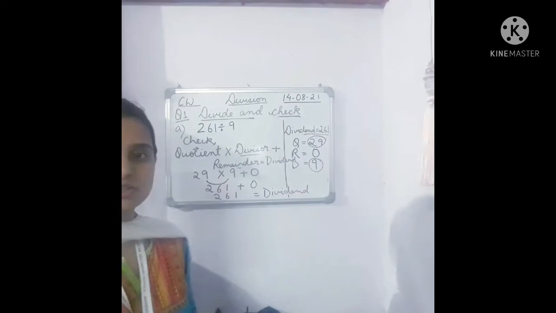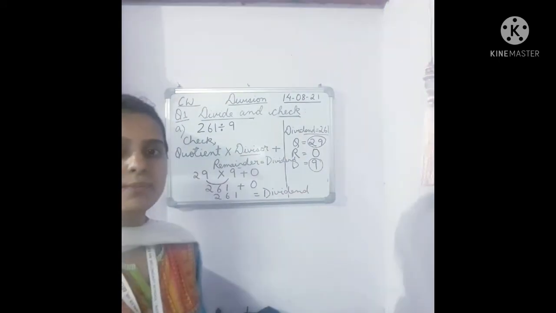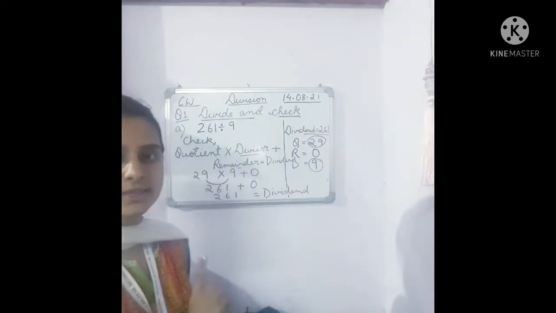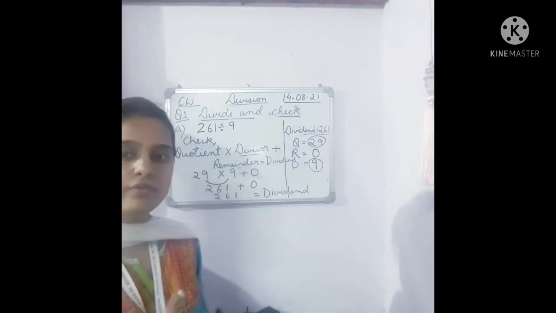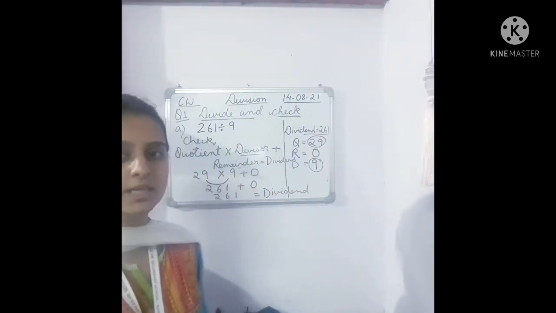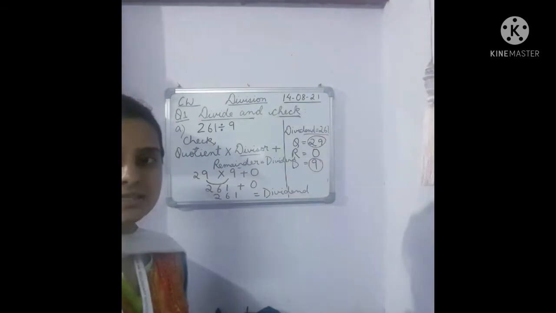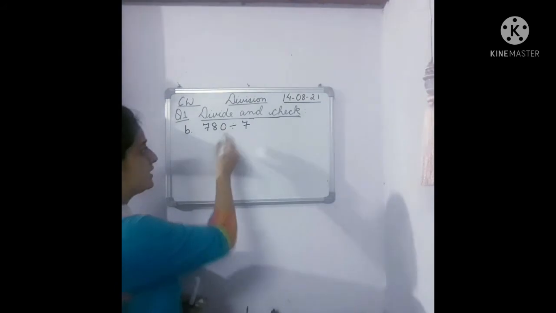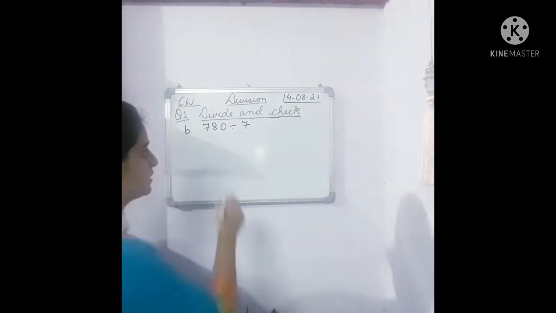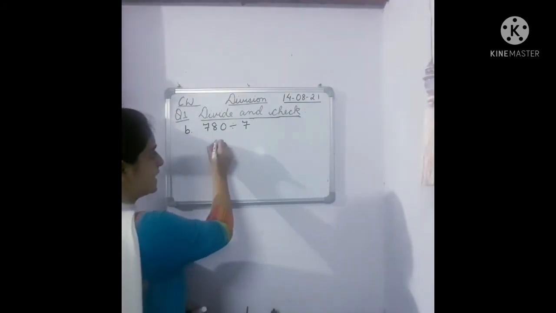So now what we did, children, was division of a 3-digit number by a single digit number without remainder. We did not get the remainder here. It was 0. Now we will do one question where we will get the remainder. Okay, so let's start. Let's do the second one. 780 divided by 7. So let's place the dividend inside.